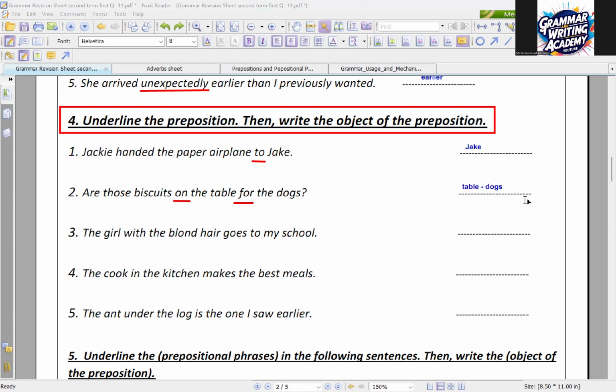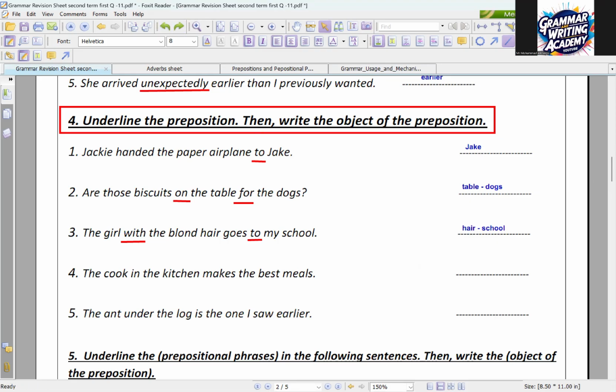Omar, number 3, please. The girl with the blonde hair goes to my school. The preposition is with. Good. With what? And the object of the preposition is blonde hair. Yeah, blonde is going to be an adjective, we're going to consider only hair here, okay? You have another one, by the way. To what? To my school. Good. Perfect. Thank you so much, Omar. So here I have 2 prepositions in fact.